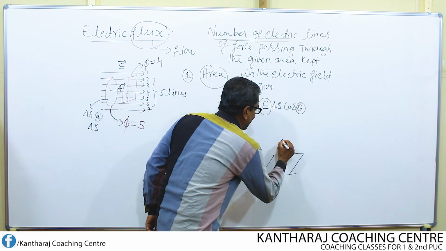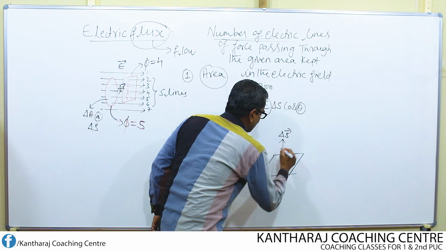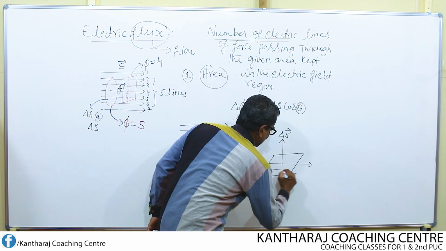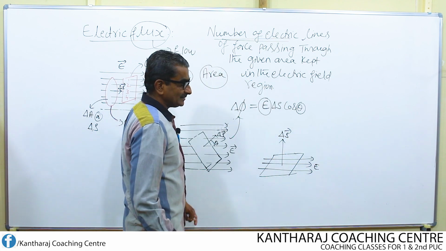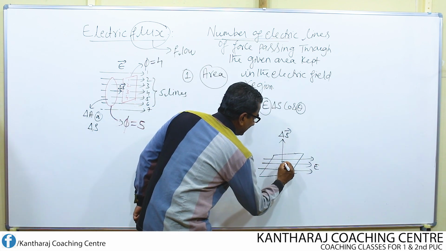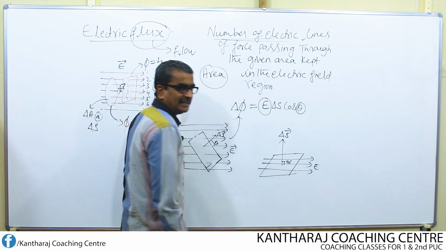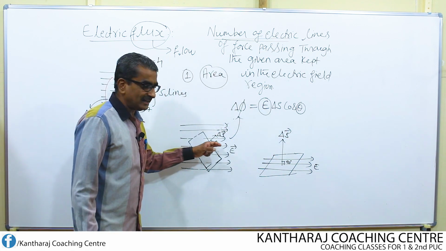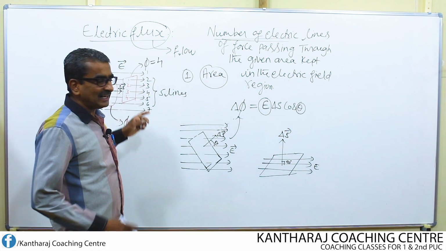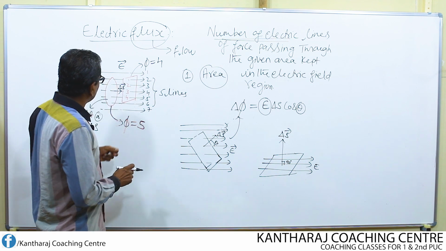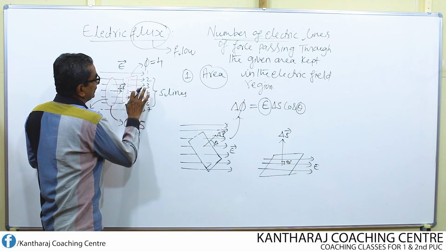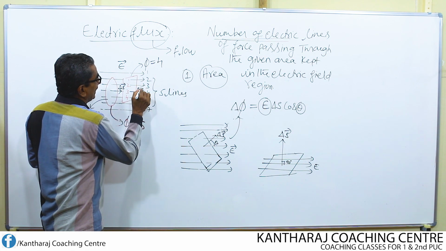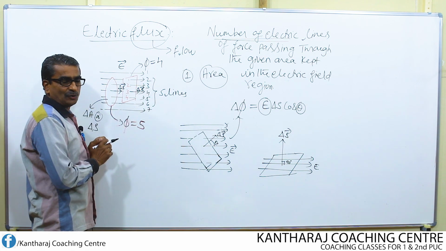This is nothing but the area vector delta S. And this is nothing but the electric field. What is the angle between the direction of the electric field and the area vector? Here it is 90 degrees. Here it is theta. In this case, the angle between the area vector, whether you consider this area or this area, in both cases the angle remains 0.